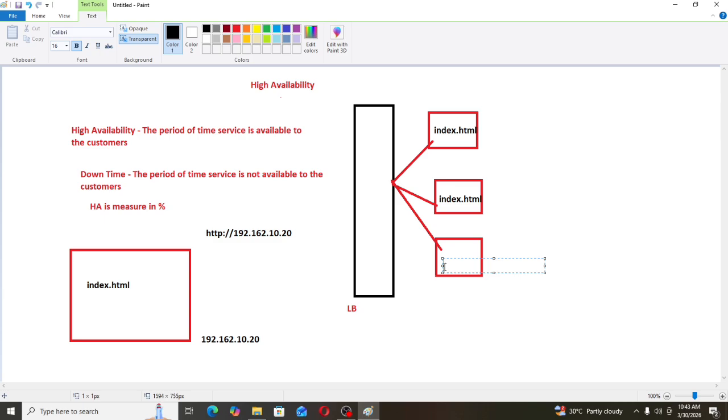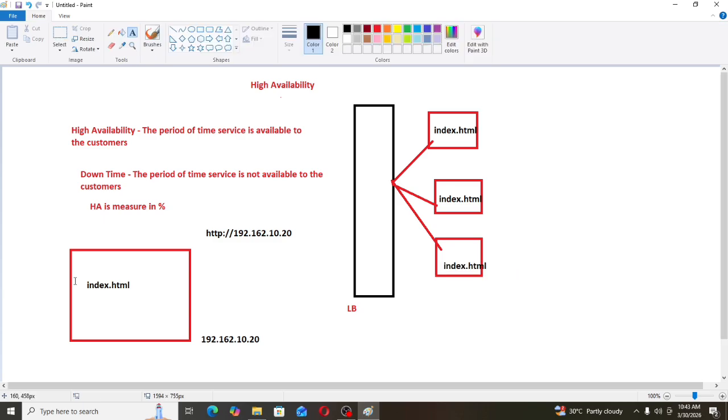One server was not working where I had deployed this application. So what I did, I deployed the same application on different servers. By any chance, if one server goes down, another server will take the request. Now for these different servers, I have provided different IP addresses for three different servers.